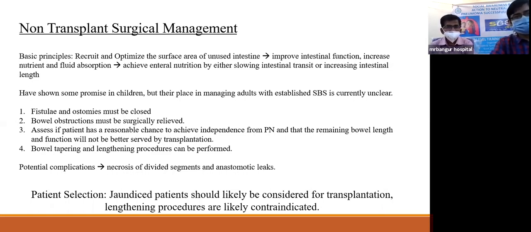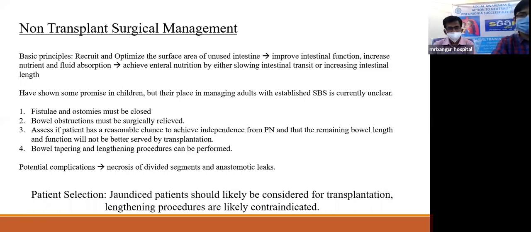Before starting non-transplant surgical management, certain things have to be taken care of. Firstly, all fistulas and ostomies must be closed. Bowel obstruction must be surgically relieved. We should assess whether the patient has a reasonable chance to achieve independence from parenteral nutrition, and that the remaining bowel length and function will not be better served by transplantation. Then bowel tapering and lengthening procedures can be performed. Potential complications are necrosis of the divided segments and anastomotic leak, and patient selection is very important.